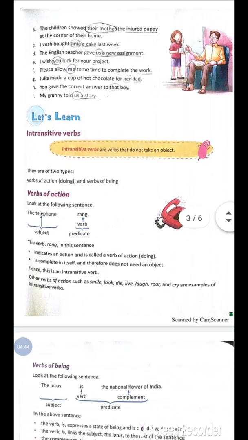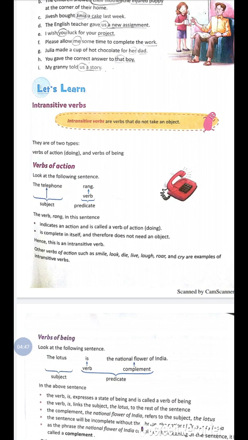Now we move to the intransitive verbs. Intransitive verbs are verbs that do not take an object. Okay, that do not take an object. They are of two types, verbs of action and verbs of being. Verbs of action, for example: the telephone rang. So, telephone is the subject and rang is the verb. It indicates an action and is called a verb of action and is complete in itself, and therefore does not need an object, so it is an intransitive verb.